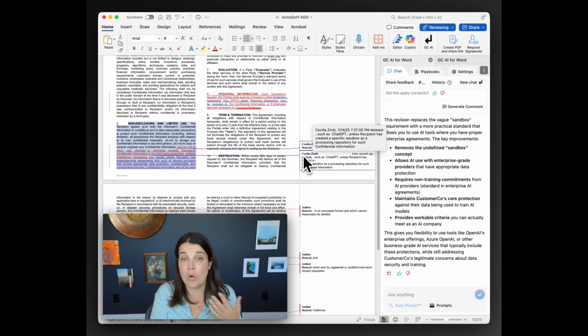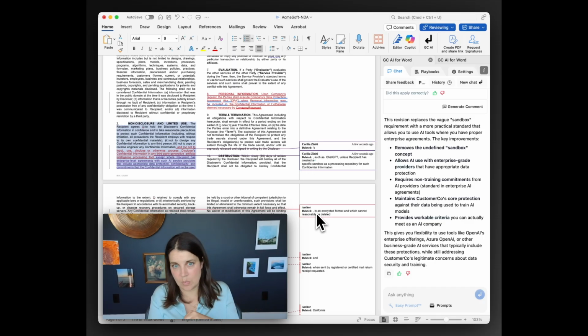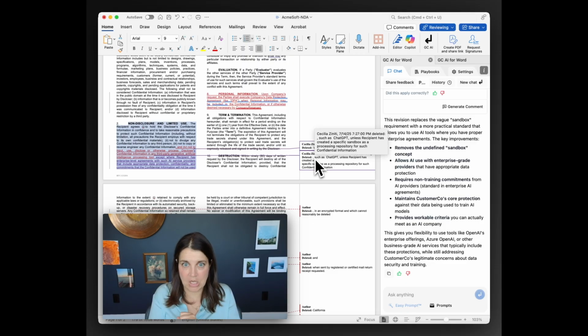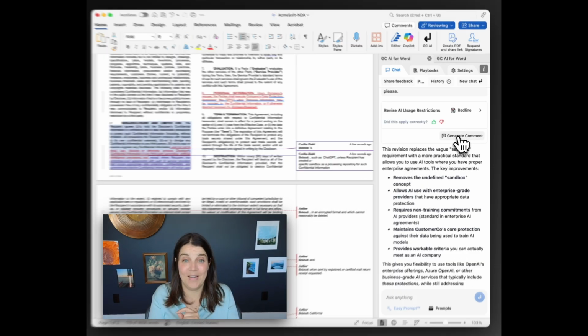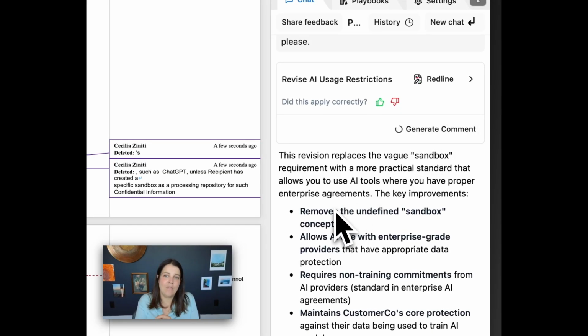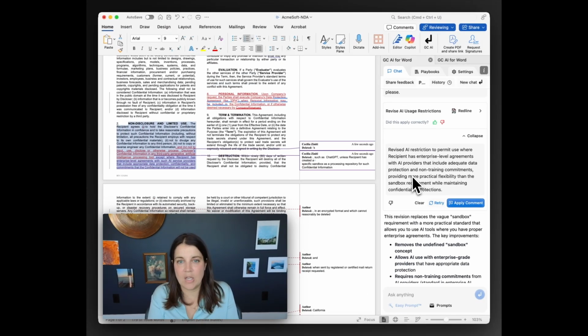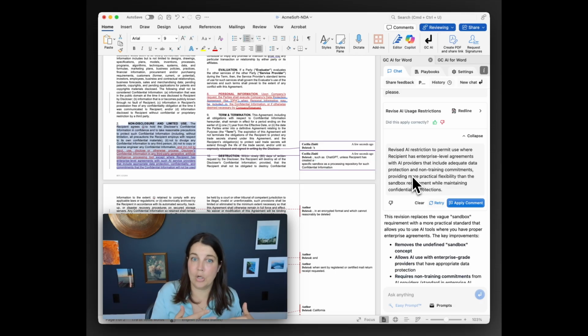And there's no evidence, like when you send it to the other side, if I were to hit save, their changes went as author, my changes are going as Cecilia. Beautiful. But watch this. I can generate a comment. Now this is fun. Even if you have a very simple red line, changing venue or what have you, you can generate a comment that will explain it. And that comment is again thinking about, okay, you're Acme Soft or you're Customer Co. or whoever you are. Pretty snazzy.